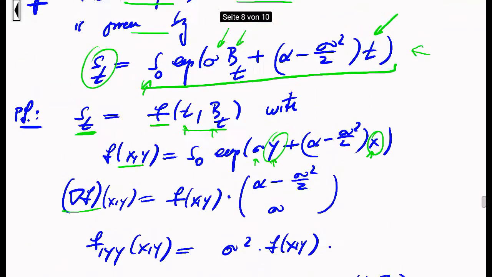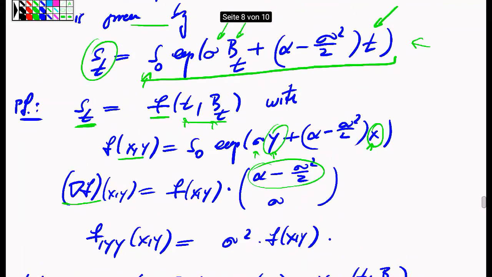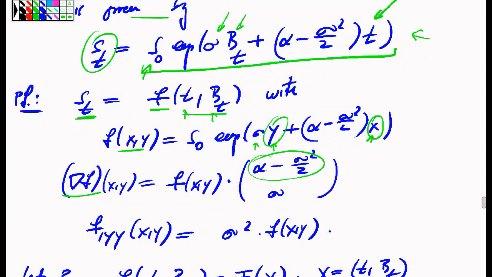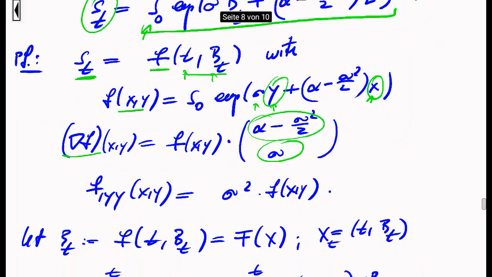So the x derivative of this exponential function produces this factor here, and the y derivative of this exponential produces the sigma as the prefactor. So in the end, I get a vector which is the function f multiplied by this constant vector.